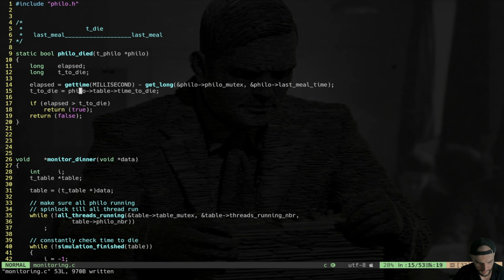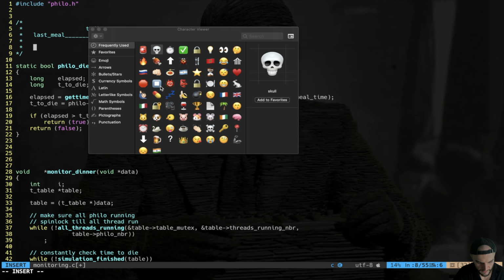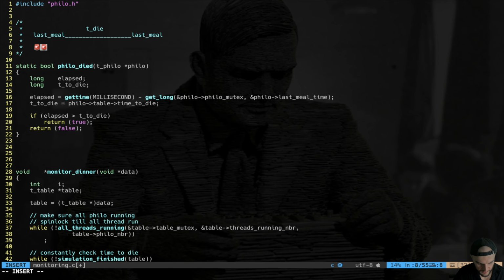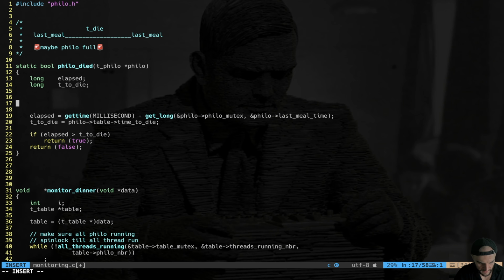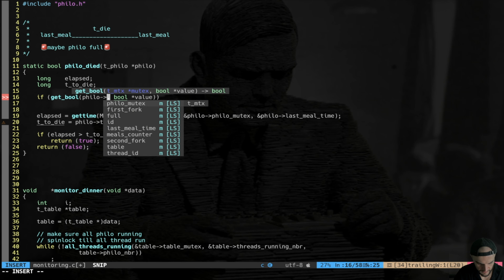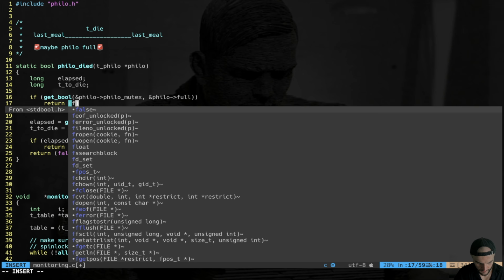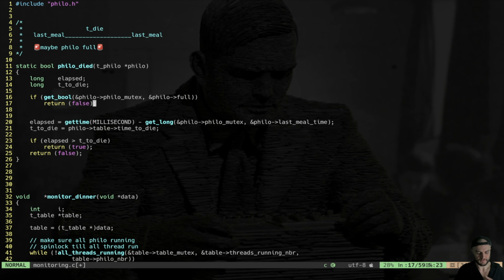One important consideration here that we have to make is maybe the philosopher is full, so it's not dead. He has simply finished his own simulation. So maybe Philo is full. So at the very top I say if get bool Philo mutex Philo full, you just return false because the philosopher has finished his simulation. It's clearly not death, not because the system is not working, but just because he has stopped his own stuff.